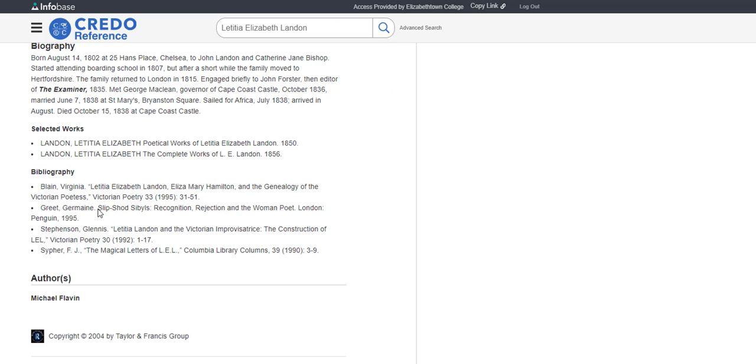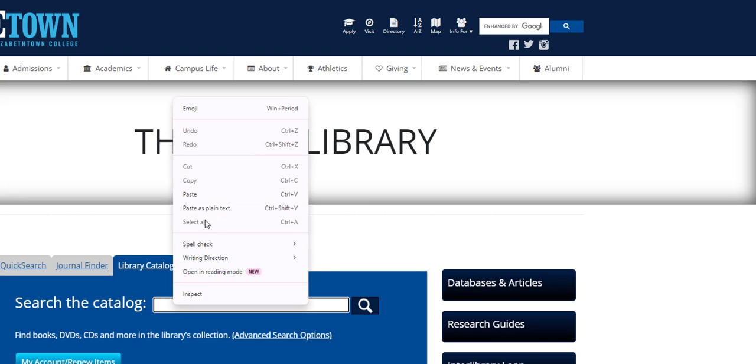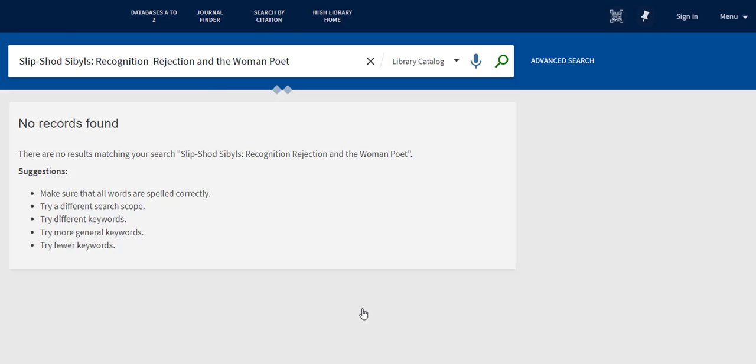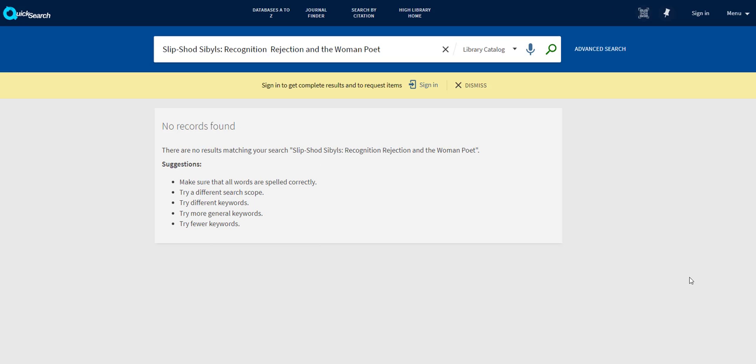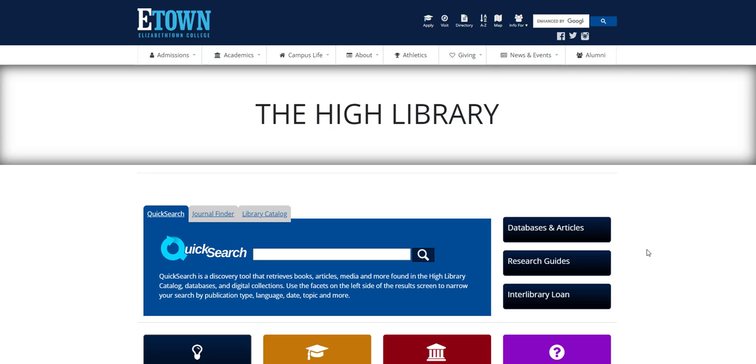My first step after finding this recommended book source would be to search for it either in Quick Search or in the book catalog. I prefer the catalog myself, so that's where I'm going to search. I'm going to copy this title and paste it into the library catalog search box to see if we have it. As you can see here, it looks like we don't have access to this book either in print or in ebook format, so I could just use the bibliographic information to request it in interlibrary loan.